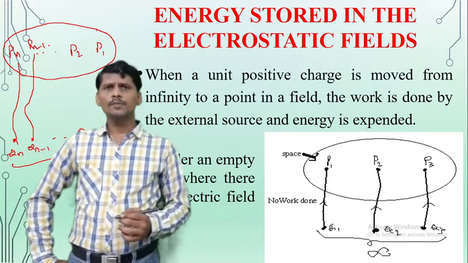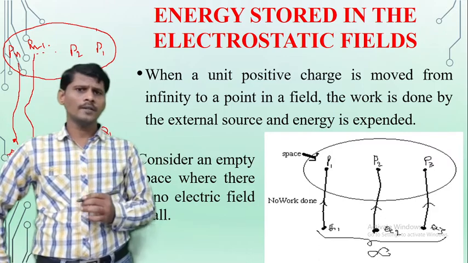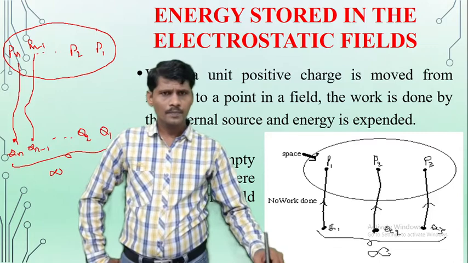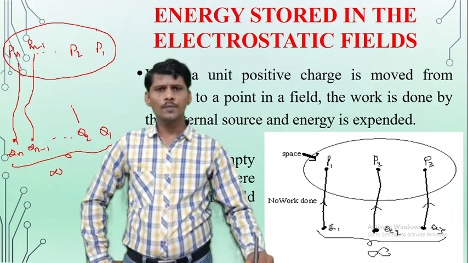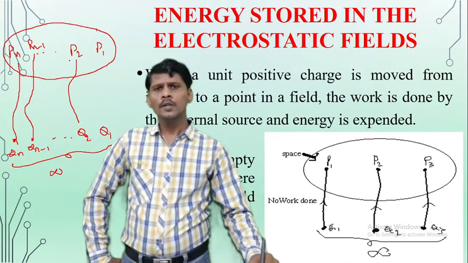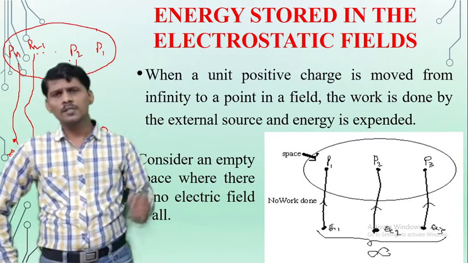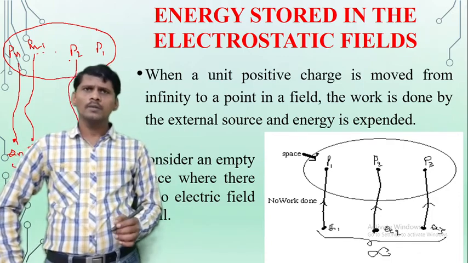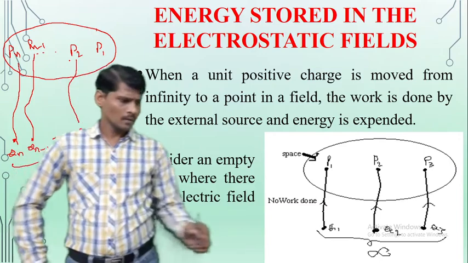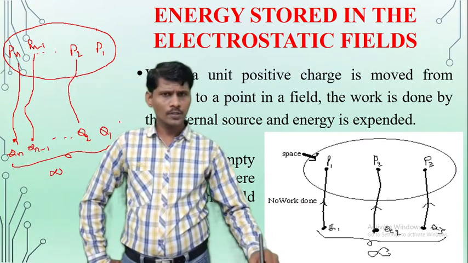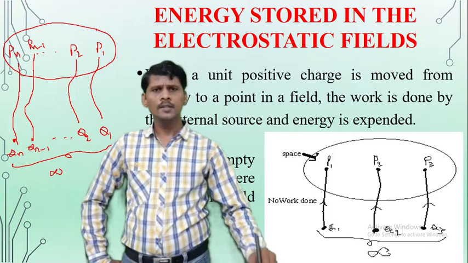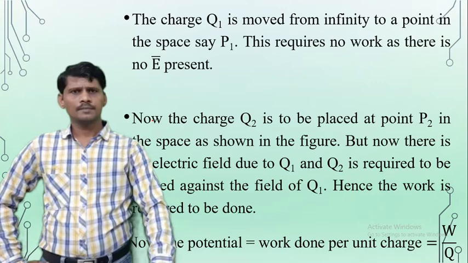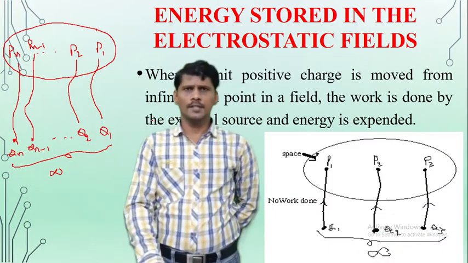In the second case, there is no electric field intensity, but some work is required to be done due to the charge Qn. Similarly, the charge Q2 is moved from infinity to point P2. Here some work is required to be done due to Qn minus 1, Qn and so on. Therefore, if the charges are placed in the reverse order, the total work done expression is